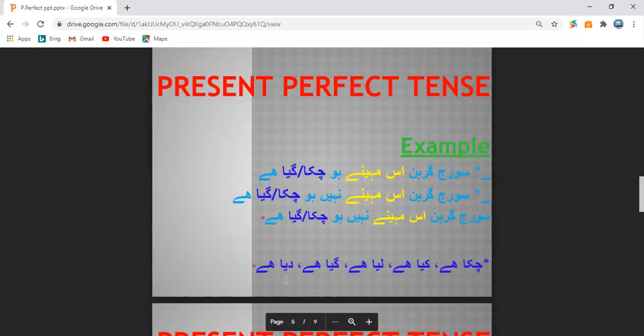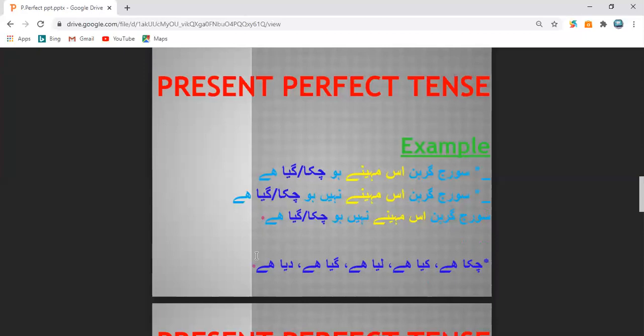When such kind of words are used, liya hai, li hai, gaya hai, gaye hain, diya hai, diye hain, okay? Apart from chuka chuki chuke, it is not necessary that your Urdu sentence must contain chuka chuki chuke. Sometimes chuka chuki chuke can never be present in the sentence. Then how can you detect them? Then these kinds of words will be ending the sentence: किया है, की है या किए हैं, लिया है, ली है या लिए हैं, गया है, गई है या गए हैं, दिया है, दी है या दिए हैं.